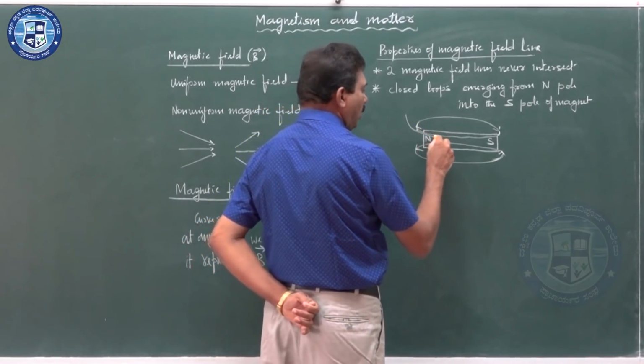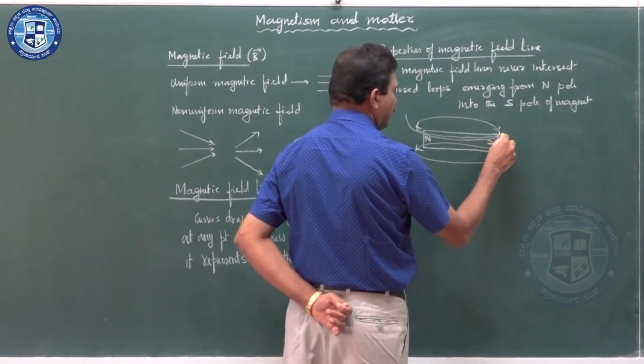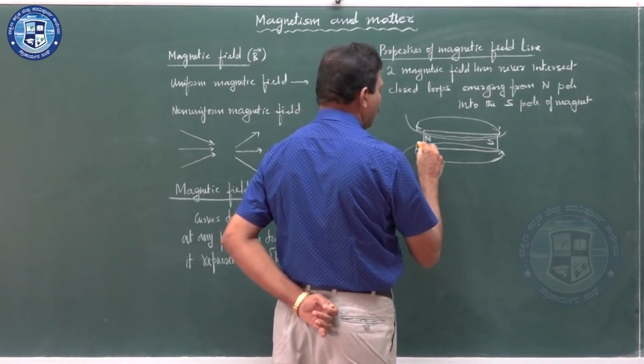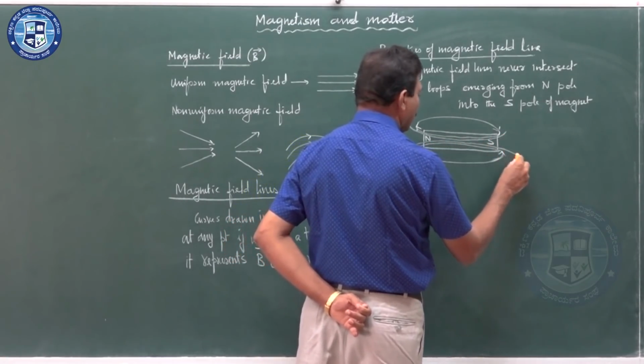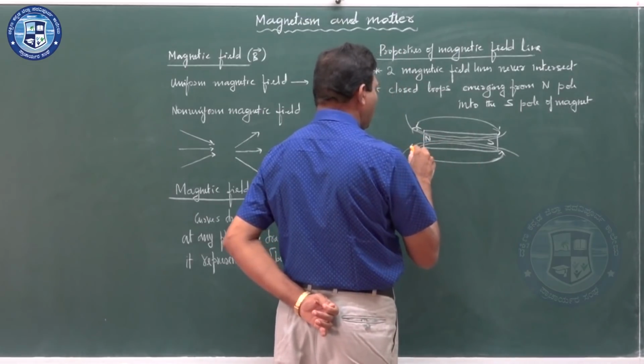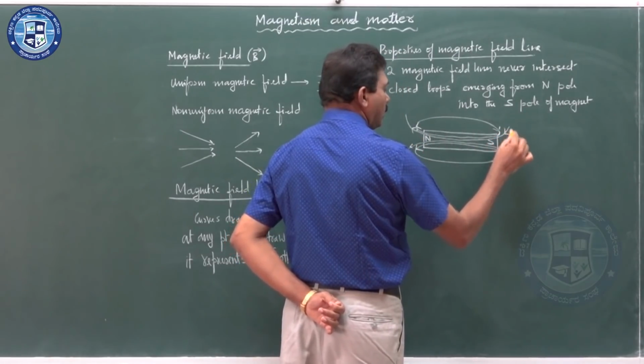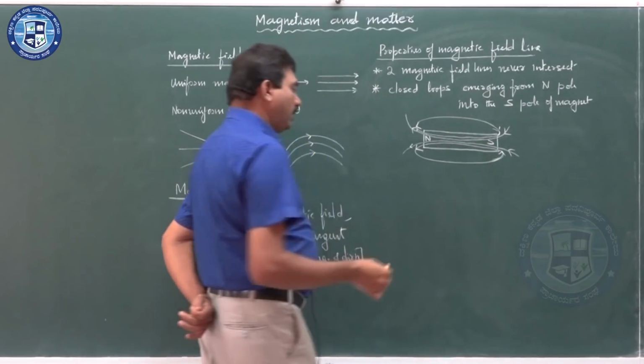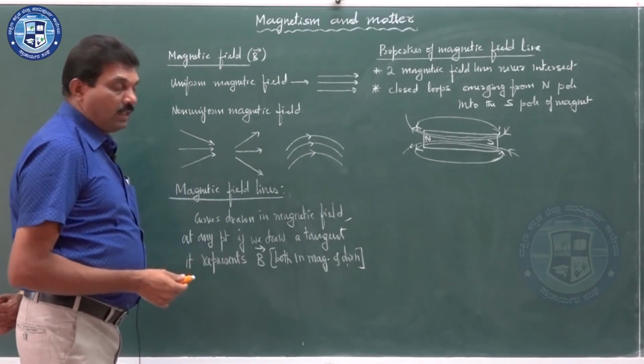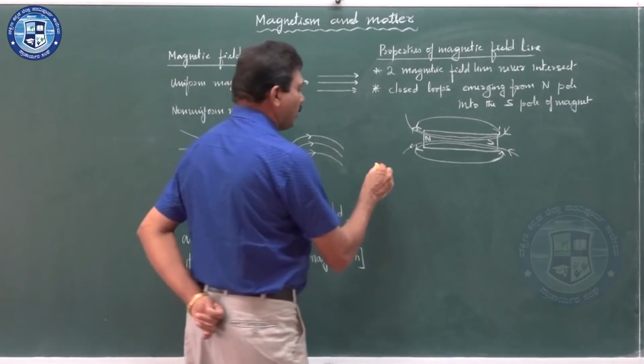And you can observe this is for a bar magnet that I have taken, and the field lines are represented like this.